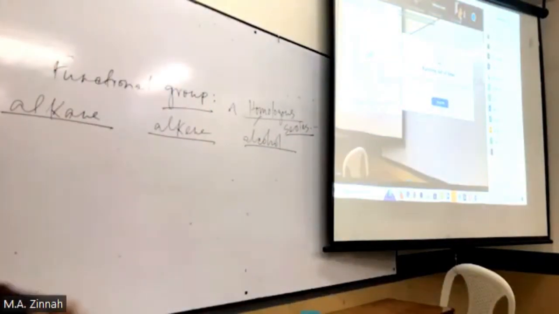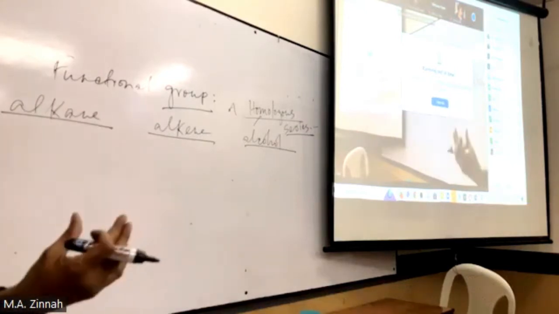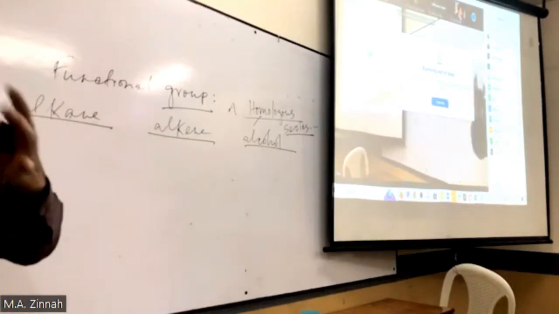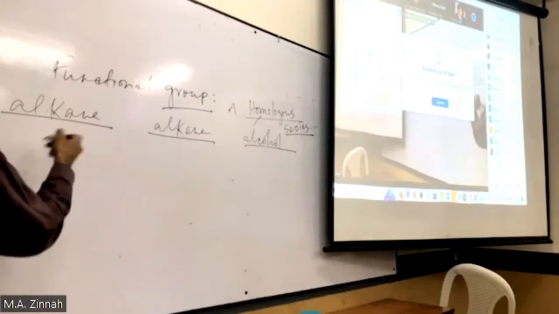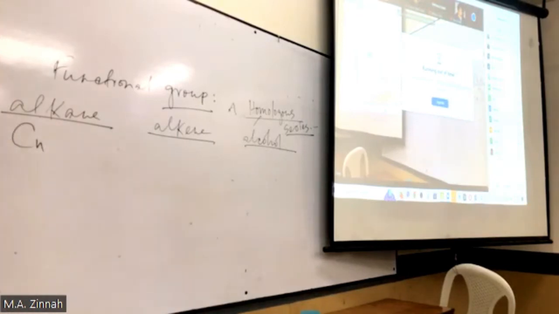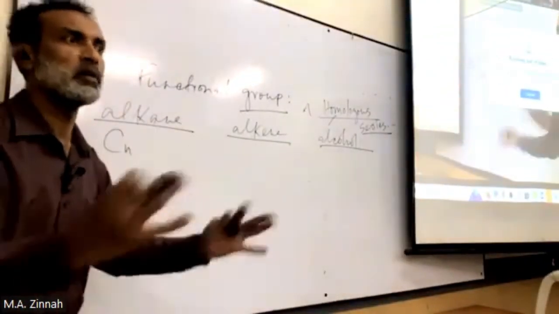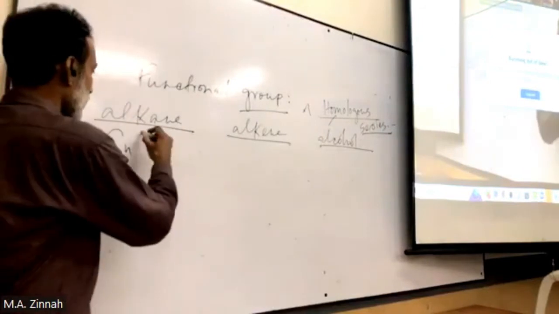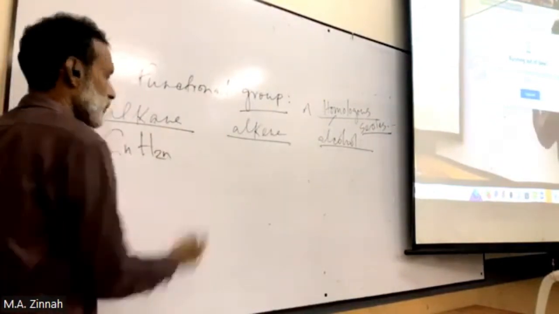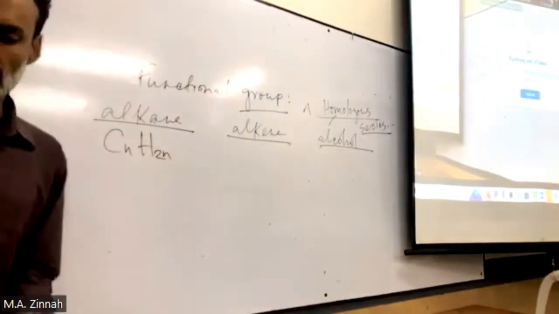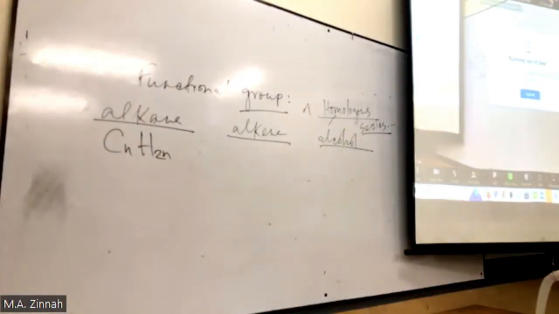So here you get some more similarity. You learn and things become easy. Functional group was a term. General formula is another term. I write the general formula of this compound. I write Cn. N is a number. Don't worry, N is a number. It could be 1, 2, 3, 4, 5, any value. And hydrogen is 2n plus 2.